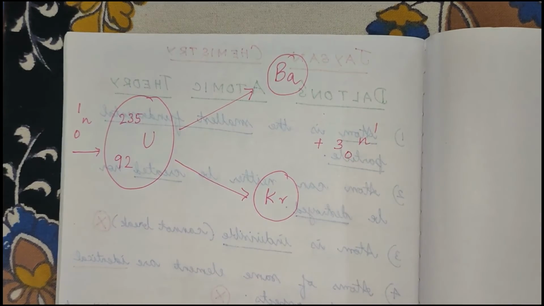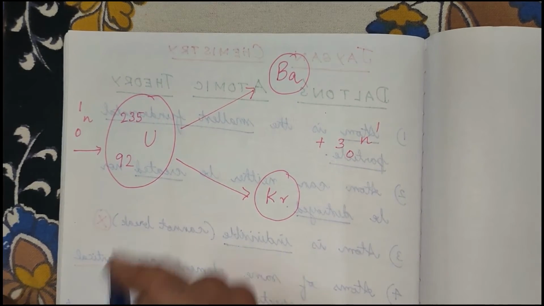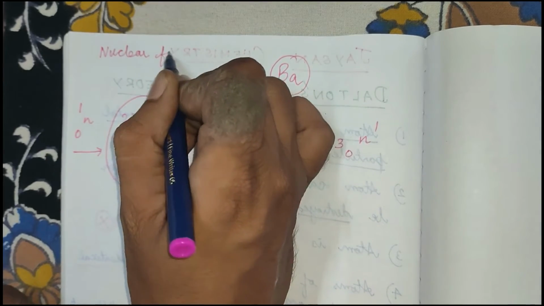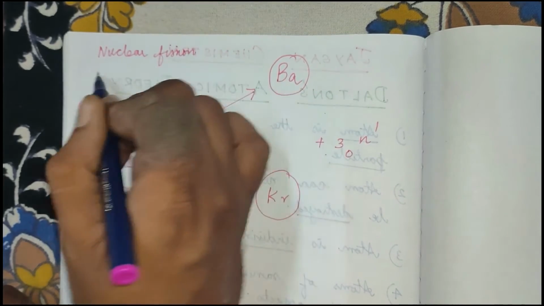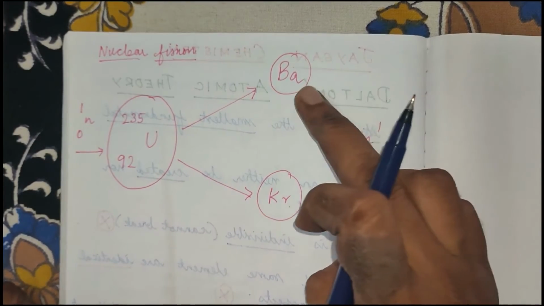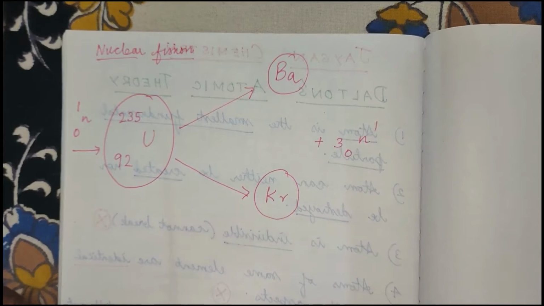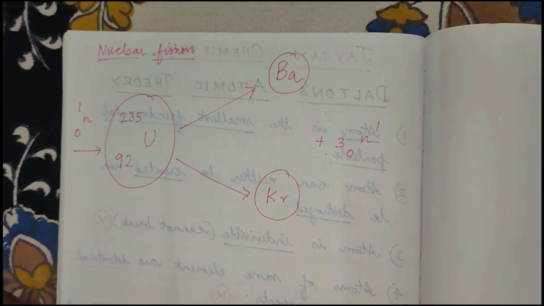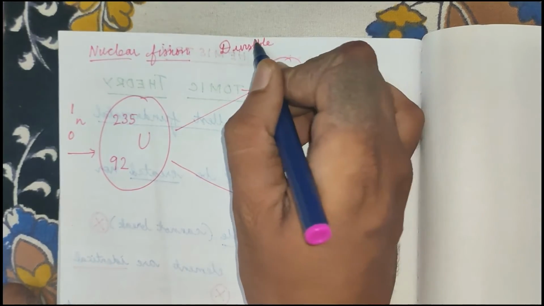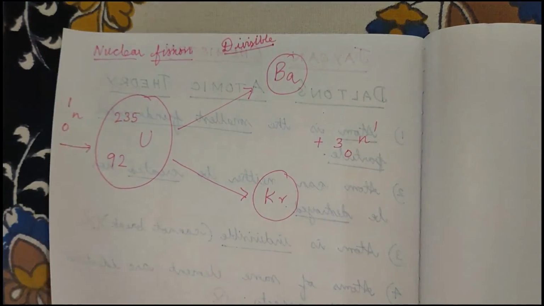Now what Dalton said was atom is indivisible, but this is an example for a nuclear fission reaction. In this reaction, we are able to break a bigger atom into 2 smaller atoms, namely barium and krypton. So in this case, what Dalton said was wrong. So actually atom is divisible. You can break an atom. He said it is indivisible. So that point is wrong.